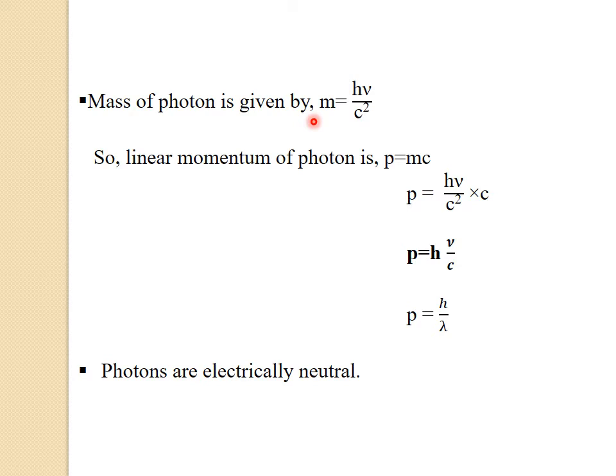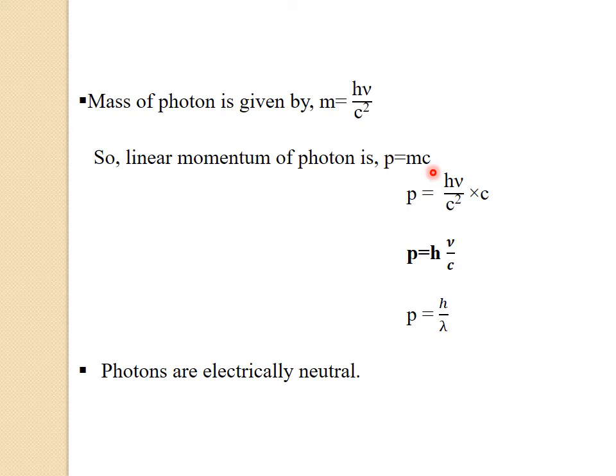So the linear momentum of a photon is the product of the mass of the photon and the speed of light. So we can write the linear momentum of the photon as P equals m into c, where m is the mass of the photon and c is the speed of light.